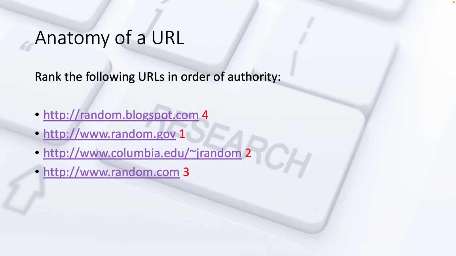So here's the answer. The most trustworthy site is a .gov site, because we assume that the government is giving us accurate information. The next one is coming from an education source, Columbia University. That's very credible too. We have a URL here called random.com. We don't really know what random is, but it is a .com, so we know we can look for information, but we also know that we have to be very careful because they're probably trying to sell something, or they could be a company representing sales of something. And the last one is a blogspot. We know that blogs are the least credible because there's no way to really identify who the author is.